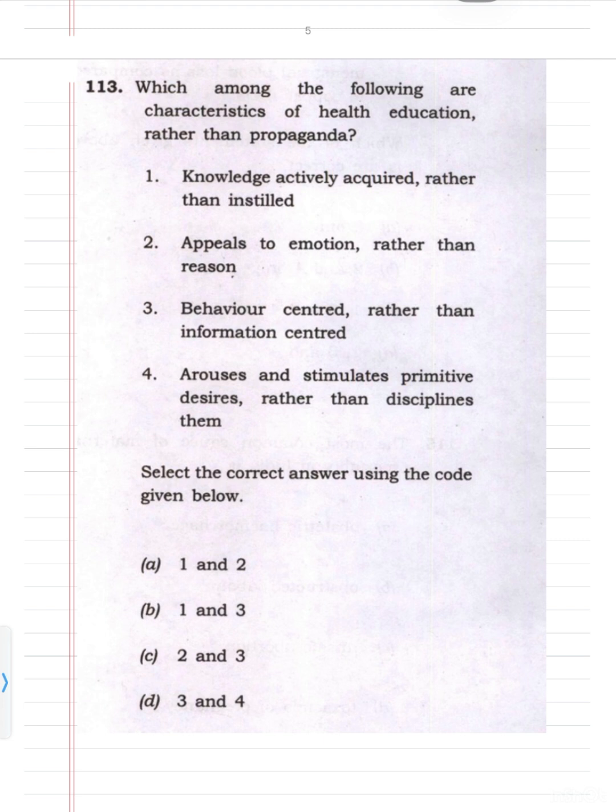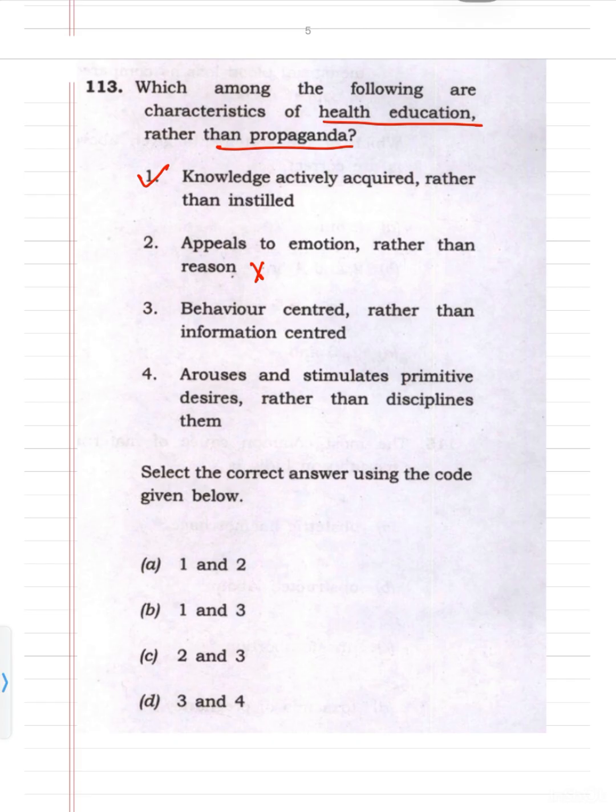The 113th question is, which among the following are characteristic of health education rather than propaganda? So we have to differentiate between health education and propaganda. First is knowledge actively acquired rather than instilled. This is correct, because if you instill the information, then you are doing propaganda, not health education. Second is appeals to emotion rather than reason. This is wrong, because if you appeal to emotions, you are doing propaganda.